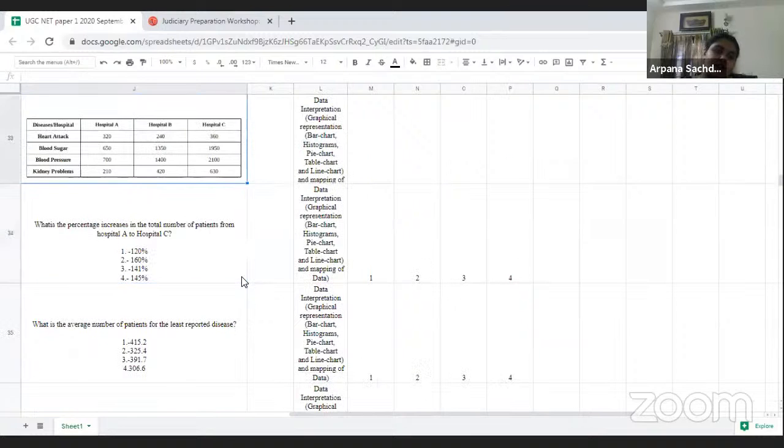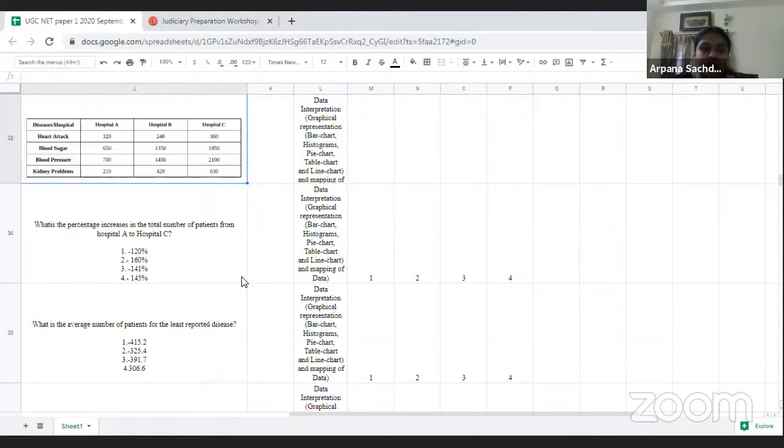Then we have a data interpretation. So if you see the chart over here, it is not a difficult one. Generally, if you see past year question papers, we have 5 to 6 series over there, and then we have 5 to 6 other columns also. So we have a good number of calculations to do. But this time, the data interpretation question, the chart was comparatively smaller, so the calculation was very easy because all the numbers have a zero behind them, so the calculation is also easy for us.